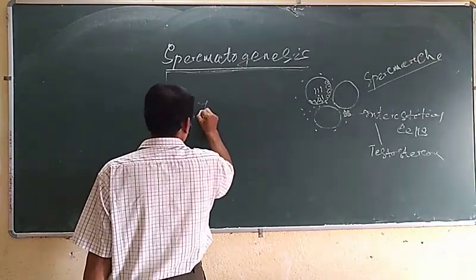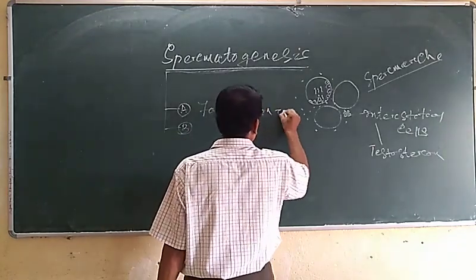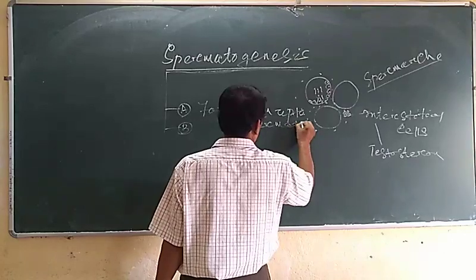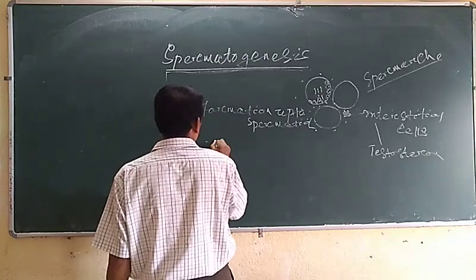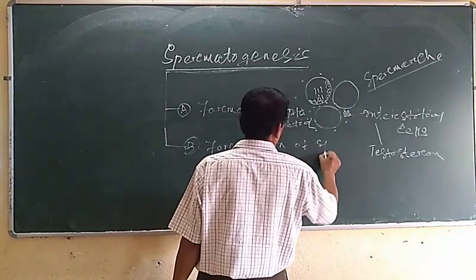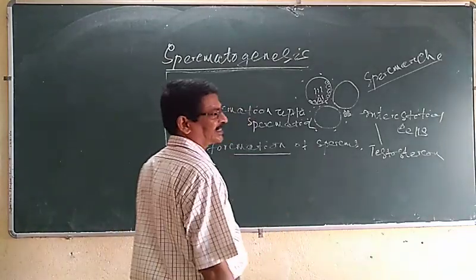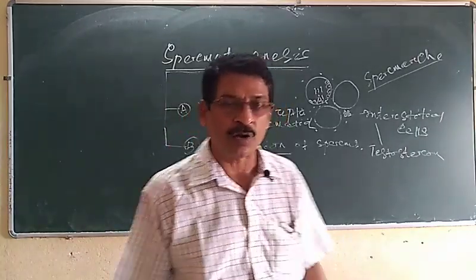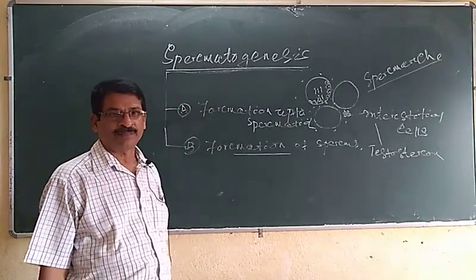One is the formation up to spermatid, and the second is the formation of sperms, which is also called spermiogenesis or spermateleiosis, or the metamorphosis of spermatid.